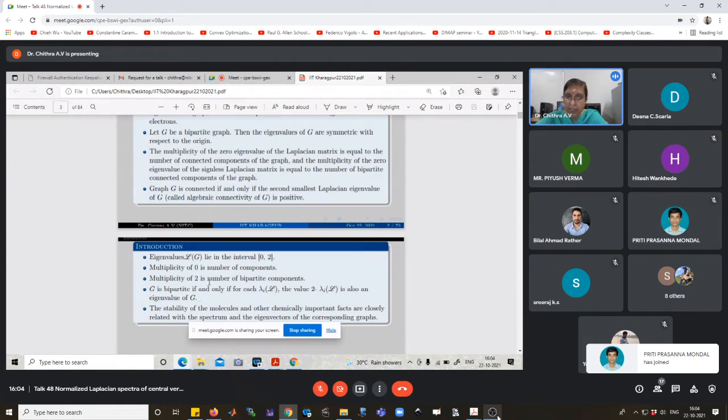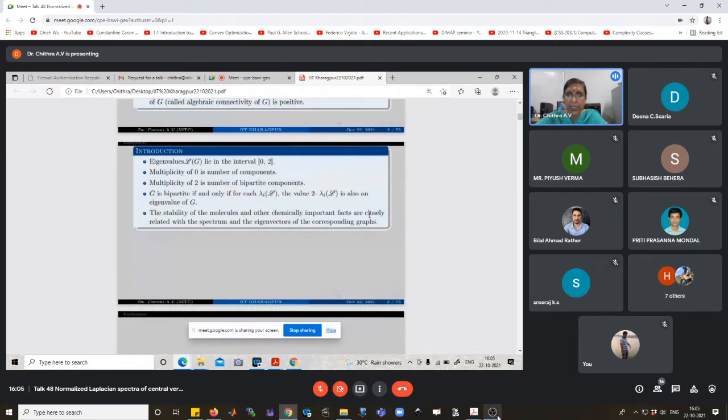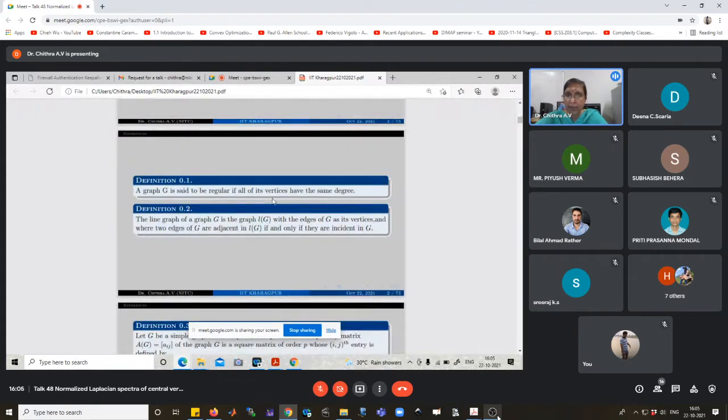Whenever the graph is bipartite, in the case of adjacency eigenvalues, if lambda is an eigenvalue of G, then minus lambda is too. It is symmetric about the origin. But in the case of the normalized Laplacian matrix, it is symmetric about 1. Yes, a lot of applications are there. The stability of molecules and other chemically important facts are closely related to the spectrum and eigenvectors of the corresponding graphs. Whenever the graph is regular, all vertices have the same degree.